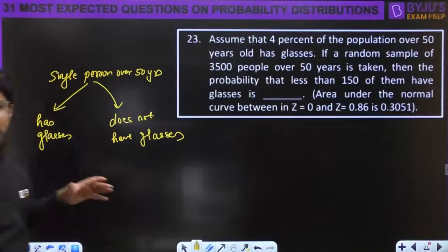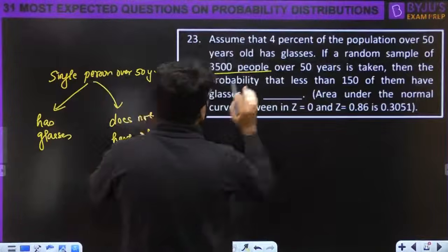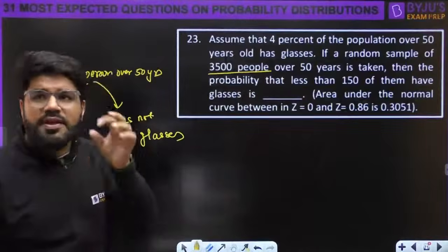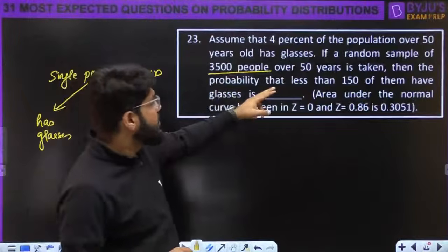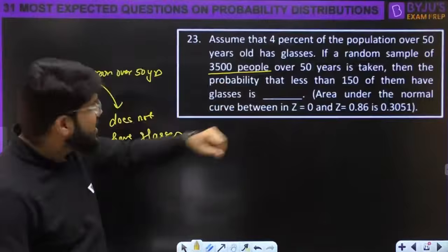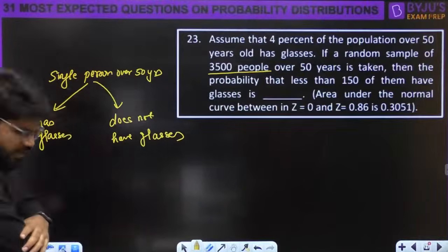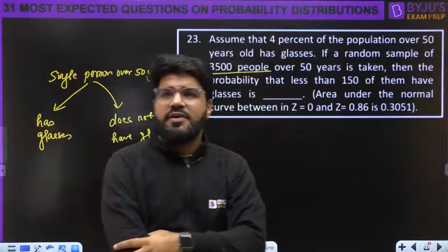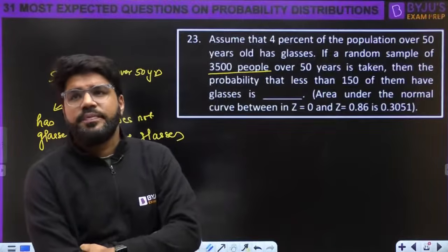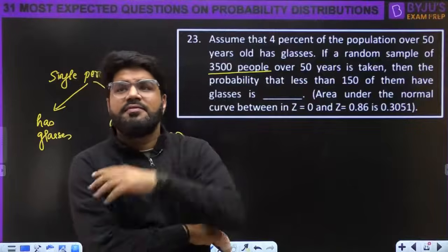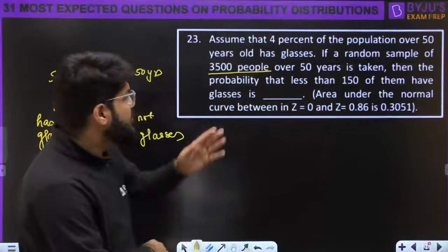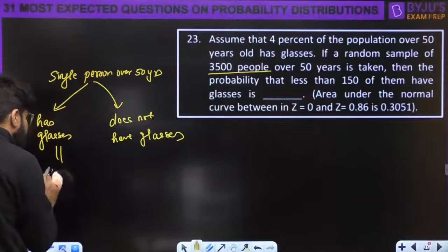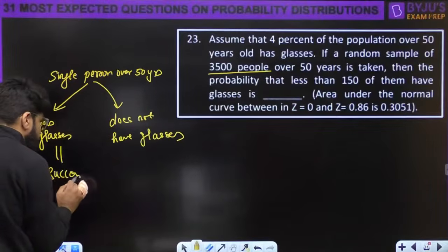Now I take a random sample of 3,500 such people which are over 50 years old. Then the probability that less than 150 of them have glasses. Have glasses is considered as success here, right?